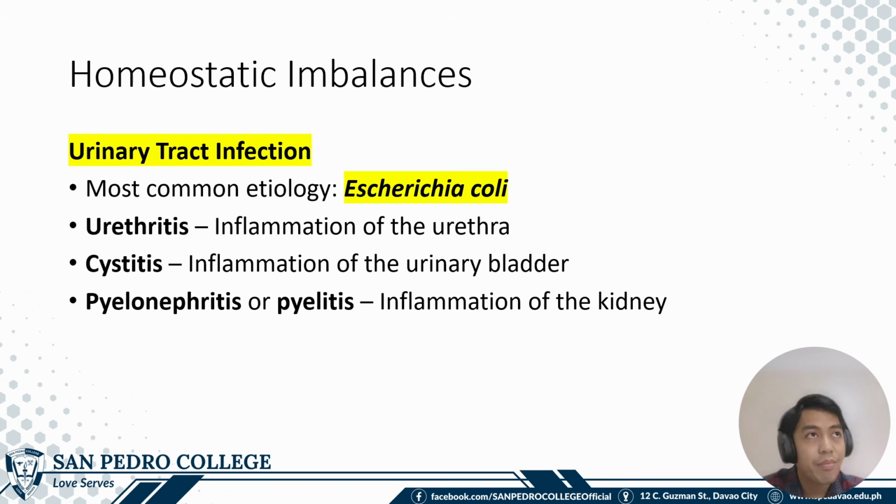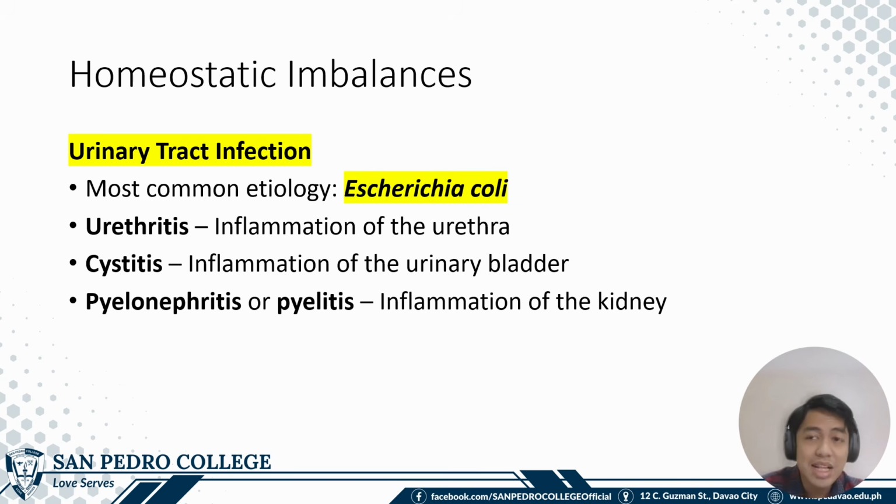Compared sa males, the females have a shorter urethra. Hence, the distance that bacteria have to travel from the outside to the urinary bladder is quite short compared to the male. Hence, the increase in prevalence of UTI in females than in males.